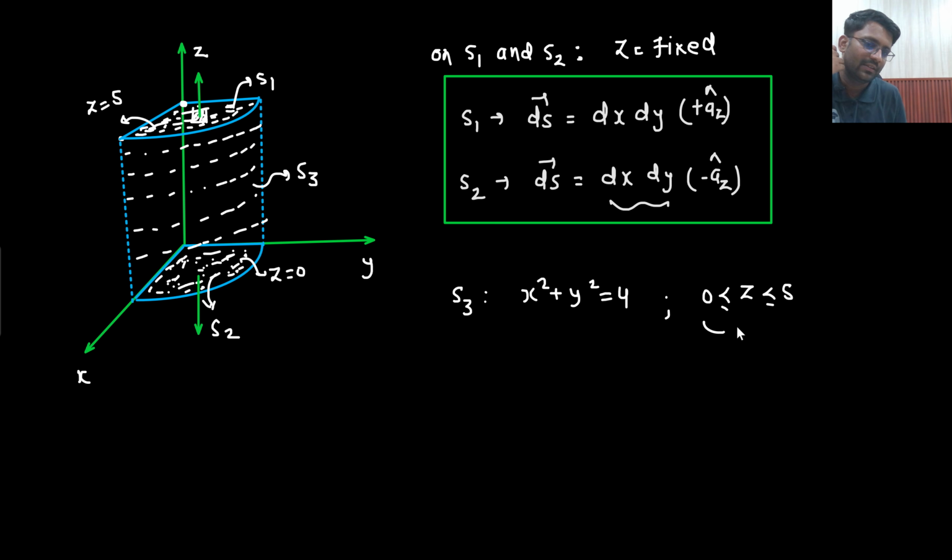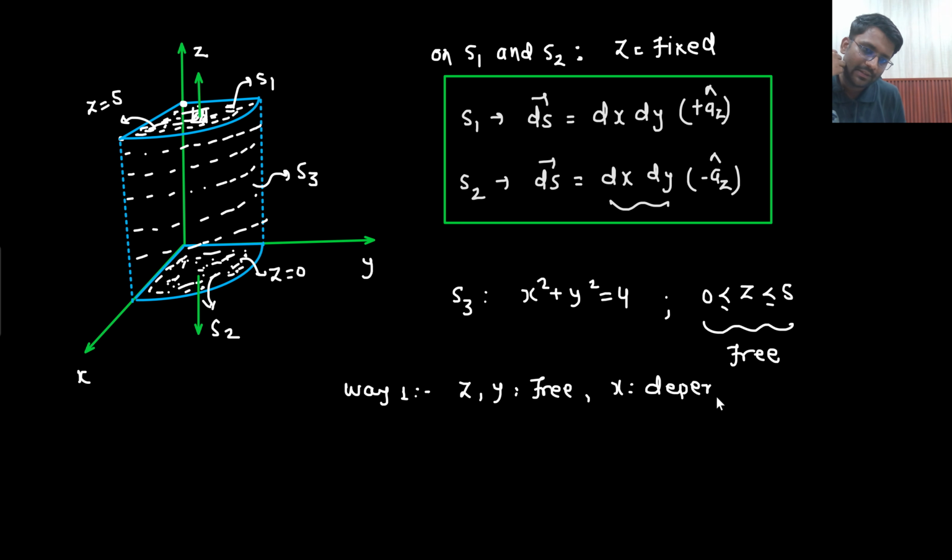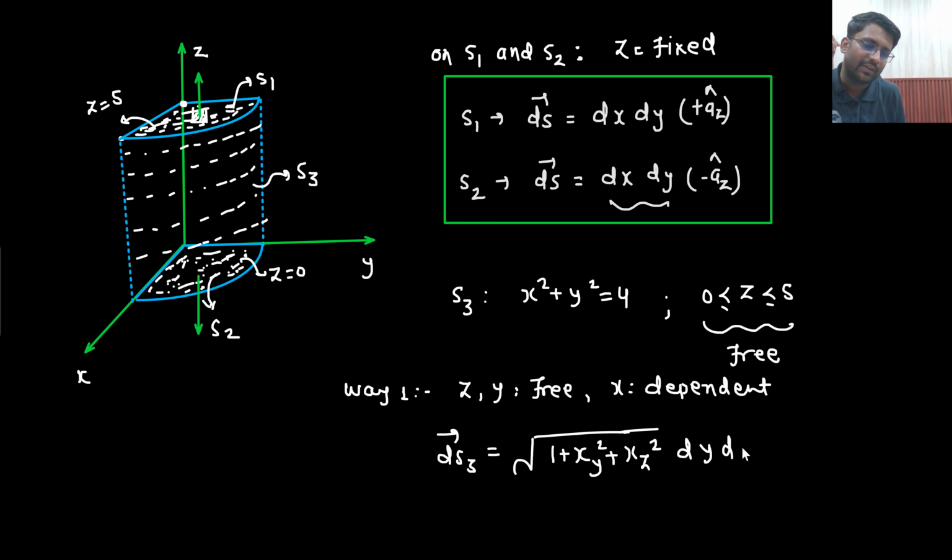So what will I see? One of them I can treat as free, the others would be dependent. So what would I do? z is always free, then there would be two ways. Way one would be to keep z and y as free and x as dependent. So what will be the ds vector? We are talking about ds3, no? The ds vector would be, with z and y free and x dependent, square root of 1 plus x_y square plus x_z square, dy dz. Understandable? This will be the scenario.